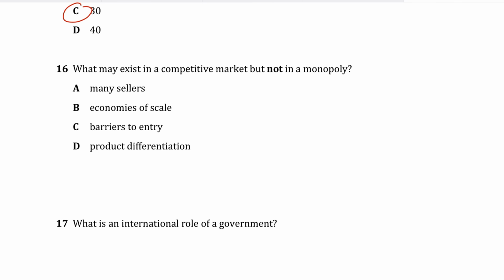Again, a very simple question. The correct answer is A for alpha, many sellers. We know that a competitive market usually has a lot of sellers, and a monopoly is just one dominant seller, or simply one firm controlling the entire market.